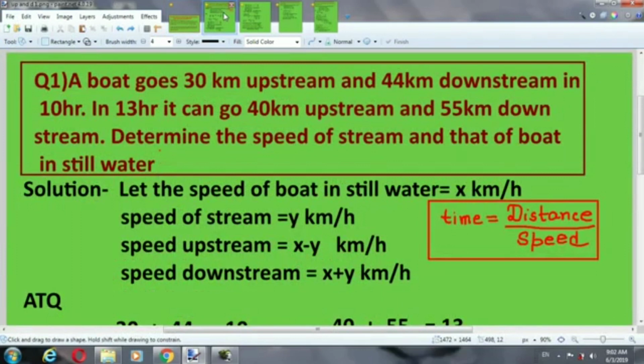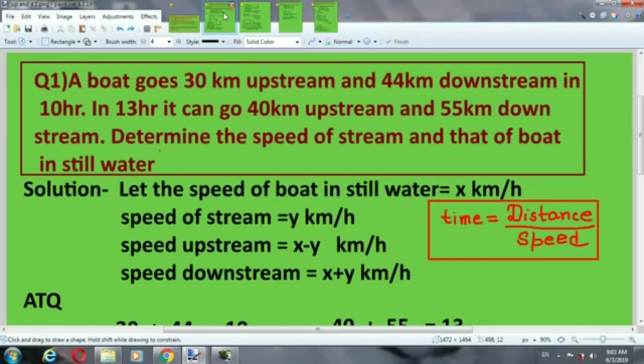We will start the solution. Let the speed of boat in still water be x km per hour and speed of stream be y km per hour. Students, one thing we should know for this question, that time is equal to distance by speed. We will use this formula.